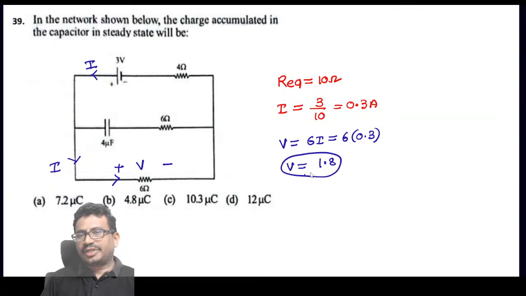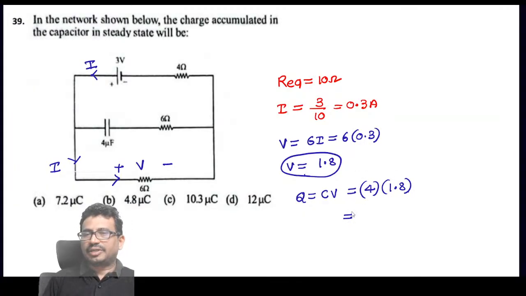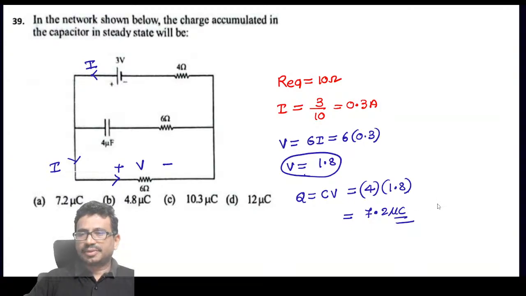V is 1.8. And they are asking to find the charge, that is Q equal to C into V. So C value is 4, into V value 1.8. So this value is 7.2 microcoulombs.